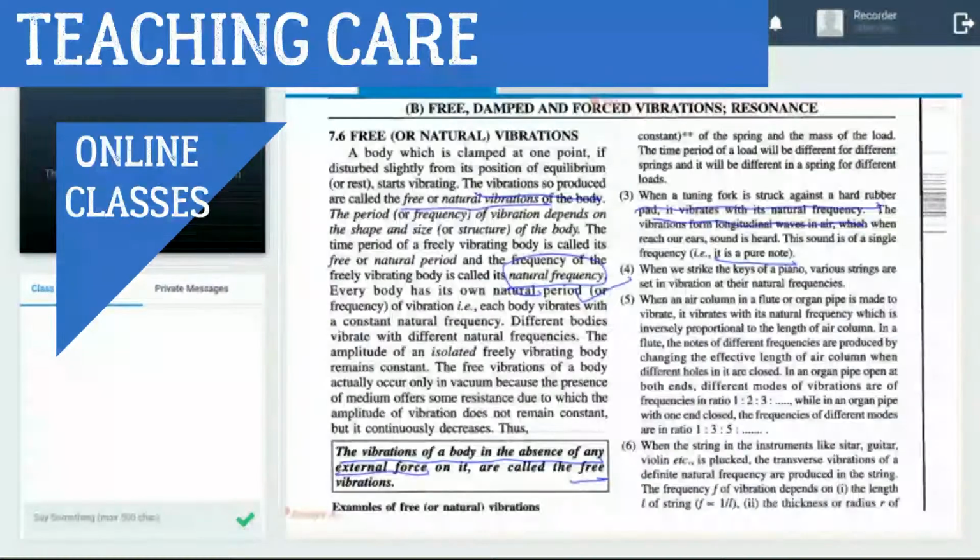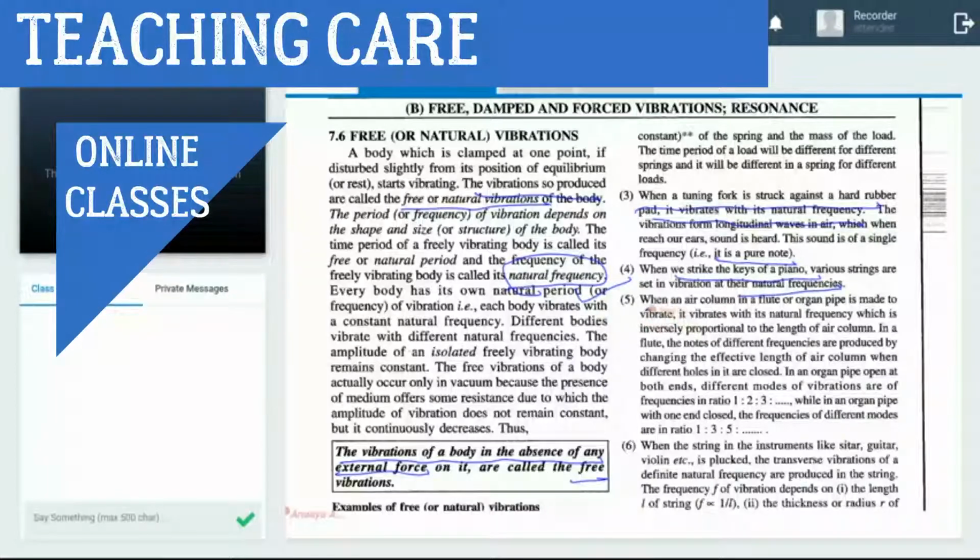Now come to the example of when we strike the keys of a piano, various strings are set into vibration. Those vibrations are also known as natural frequency. Keys of a piano produce different sounds, and those vibrations are natural vibrations.